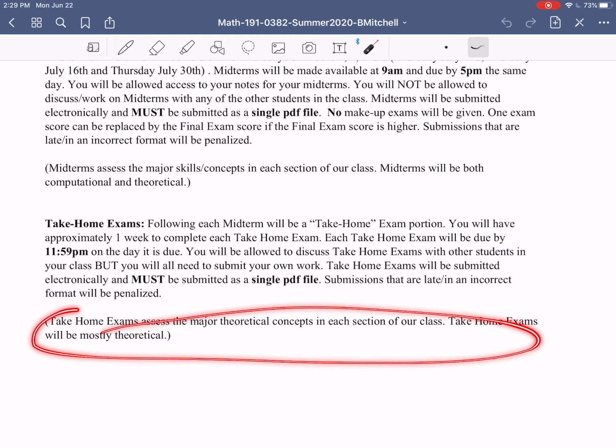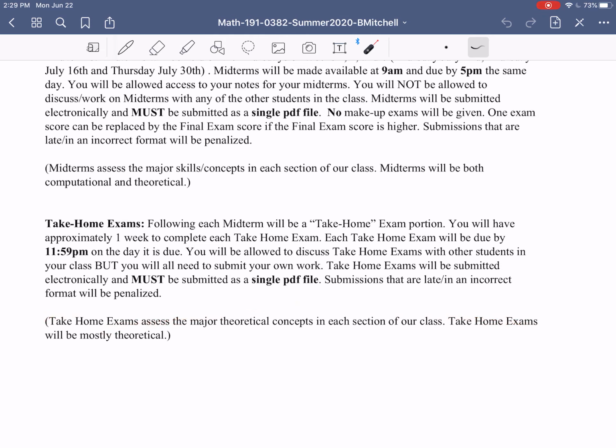What's the point of the take-home exams? Well, the take-home exams will be much, much more theoretical. They're going to be almost exclusively based on a true and false format, where with true statements, we'll be asking you to give a proof, and with false statements, we'll be asking you to give counterexamples. We're going to talk a lot about that in our class, so don't worry if you're not completely comfortable right now with proofs and counterexample structures. We'll do examples of that. It'll be one of the major foci in our class. But take-home exams are really the theoretical assessment in our class.